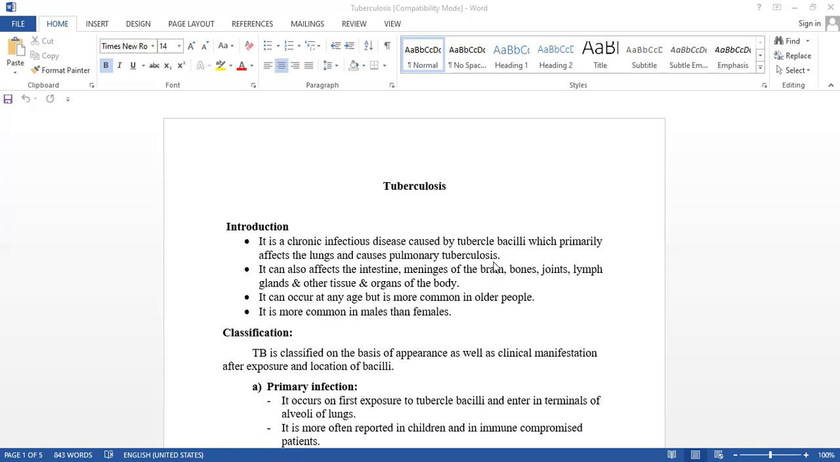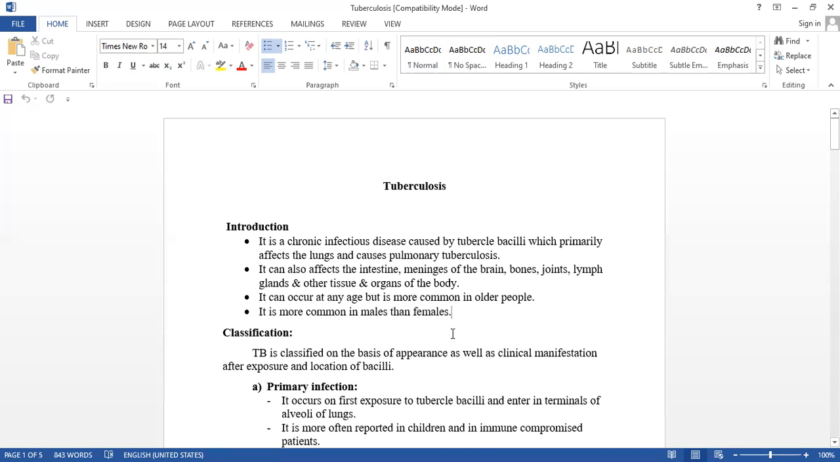It can also affect the intestine, meninges of the brain, bones, joints, lymph glands, and other tissues and organs of the body. That is the secondary one. It can occur at any age, no limitation, but more commonly it affects older people. It is more common in males than in females.